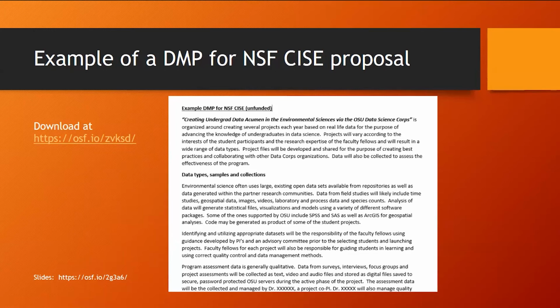But I used the guidance from the NSF, and here I'm dropping the link in the chat. So again, that is downloadable. I've removed the guilty parties' names so you can take a look.